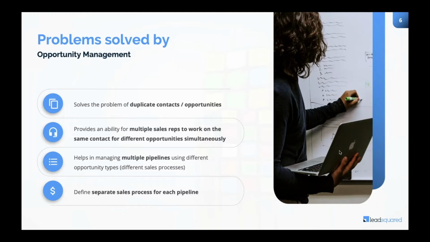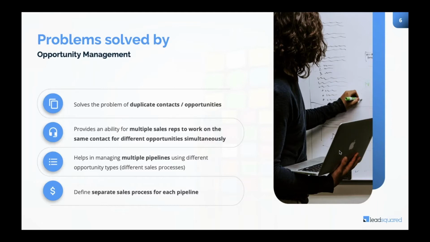And that's where we have this module which helps you create n number of opportunity types or pipelines. So you will say Raj has an opportunity of type car insurance with Echo, or you will say Raj has an opportunity of type Ola insurance with Echo.